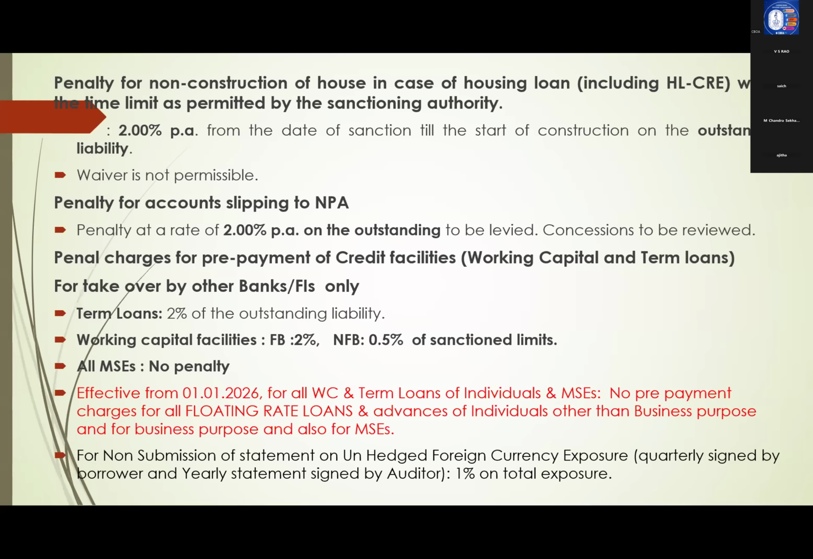If he is not booking forward contracts, or if he is not receiving any inward remittance also, like export receivables, then it is called unhedged foreign currency exposure. $1 lakh he has to pay, not covered and no inward remittance. So it is called unhedged foreign currency exposure. That statement the party has to submit quarterly, signed by him, and yearly it should be signed by the auditor. Right?